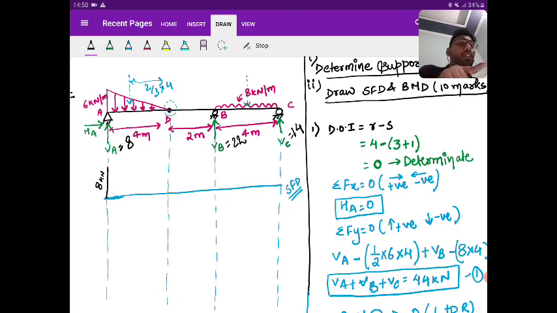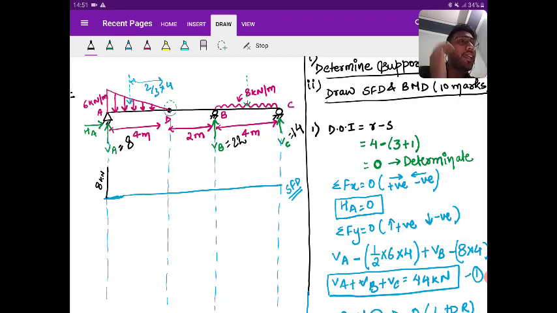Now you see a UVL till point D. When you move left to right, at the end of the UVL, what is the total downward load due to UVL?